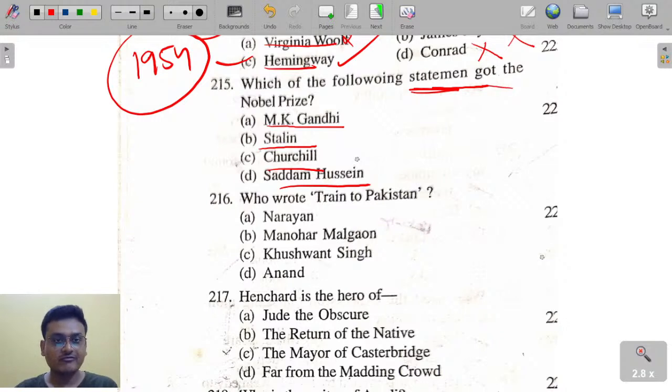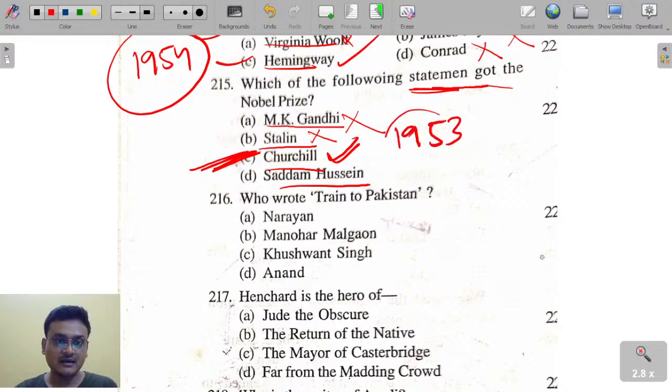Which of the following got the Nobel Prize here? It is not Mahatma Gandhi, he did not get it, nor did Stalin. It is Winston Churchill. Winston Churchill got the Nobel Prize in 1953. So remember, in 1953 Winston Churchill got it.